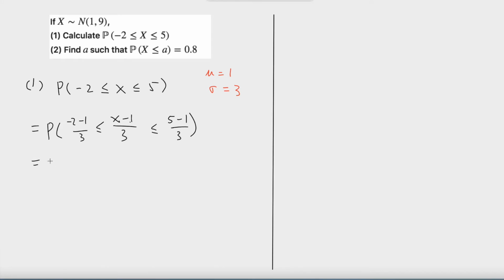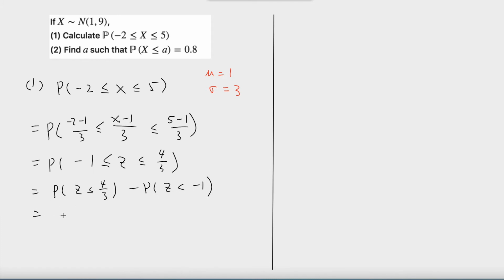Now this is equal to a probability where we can write this entire thing as Z, because this is standard normal. So this is the same as Z being less than or equal to 4 over 3 and greater than or equal to negative 1. And this is equal to the probability Z is less than or equal to 4 over 3, minus the probability Z is less than negative 1.